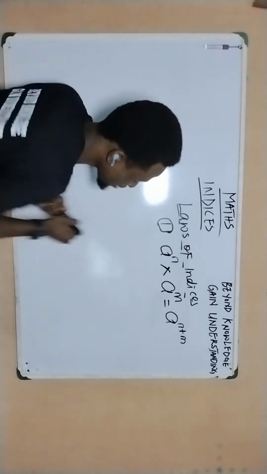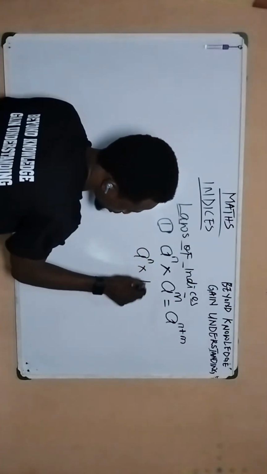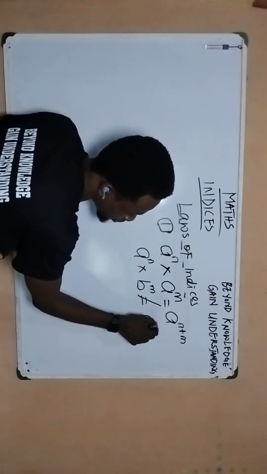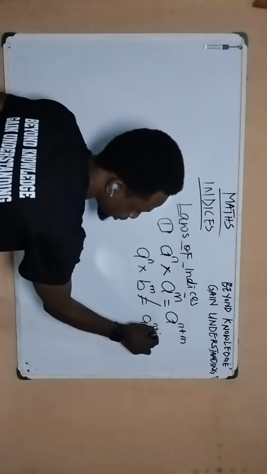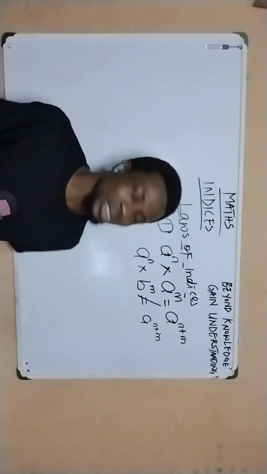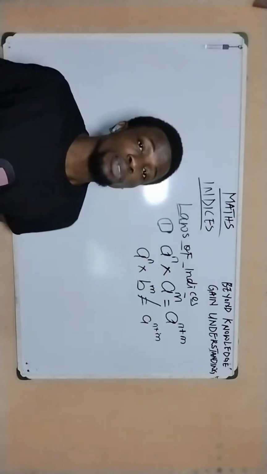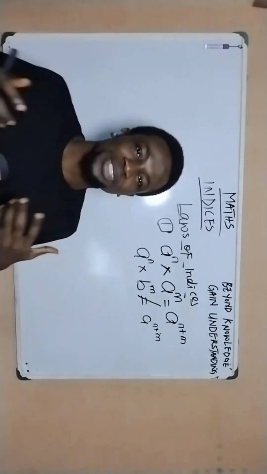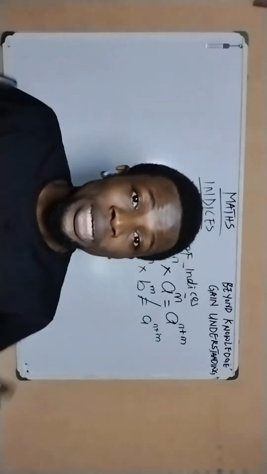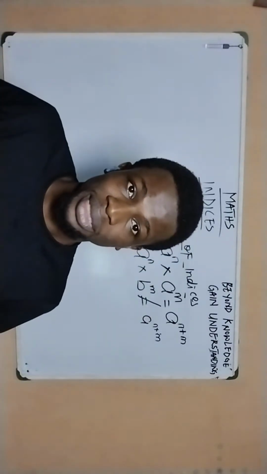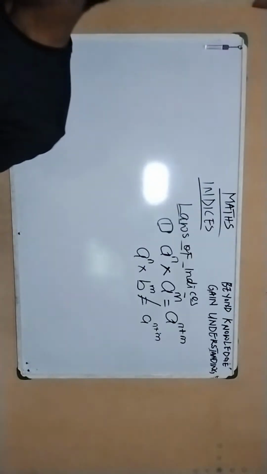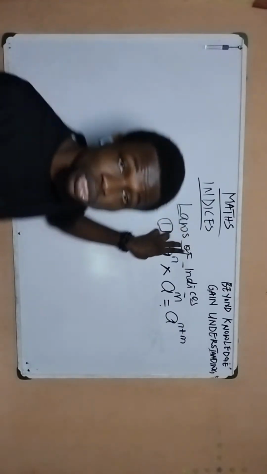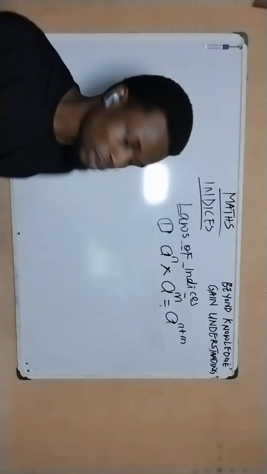So it simply means that if I have something of this sort, it is not equal to A to the power of n plus m. We cannot simply add these powers together. Why? Because they are not of the same base. So this strictly works for variables that have the same base. Some questions usually come where they are not of the same base, but you can find a way to simplify each of the variables given so that they become the same base. So this is the basic thing the law of indices is trying to tell us. The multiplication law simply means that if you have the same base, you just sum up their powers.